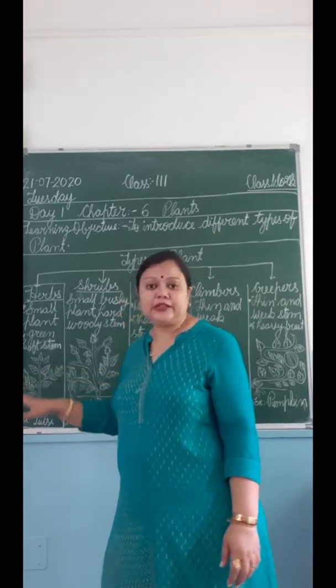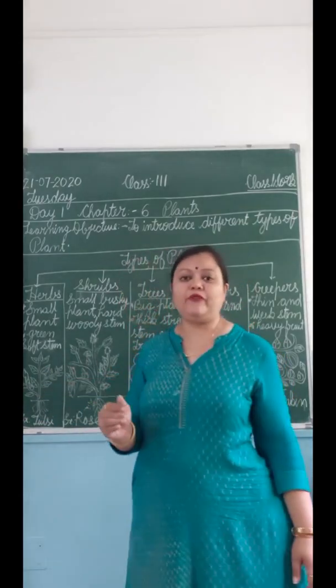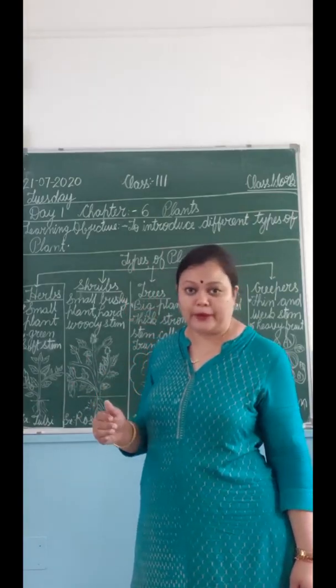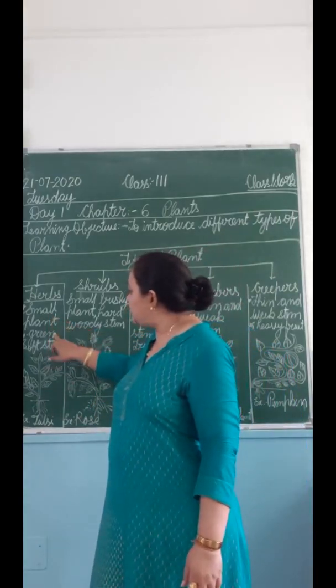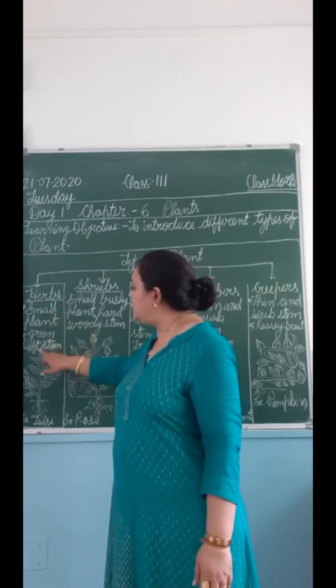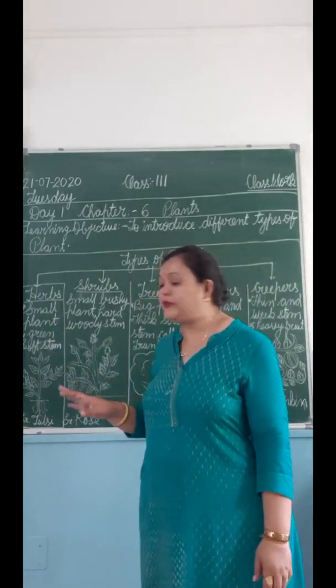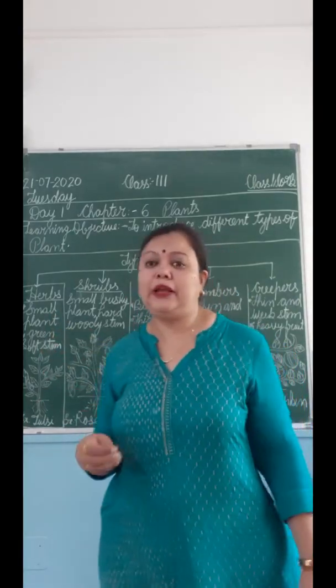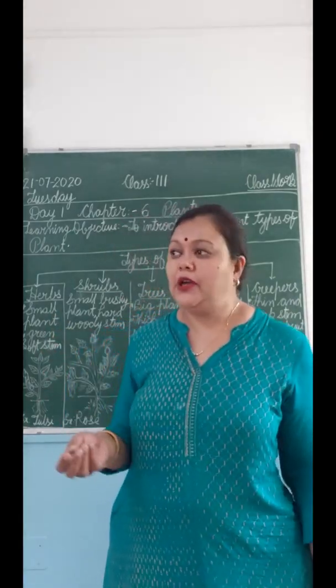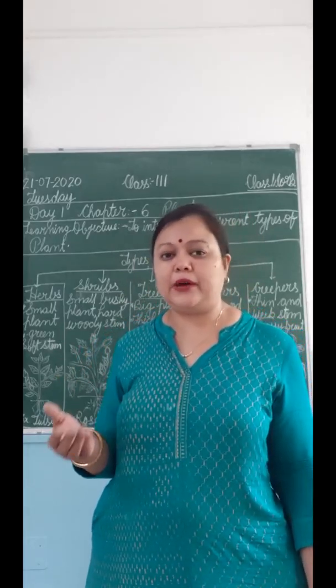These are the parts of a plant. With the stem, we generally classify plants. So herbs are small plants with a green, soft stem, and they may live for some 6 months or a year. They have an annual life.